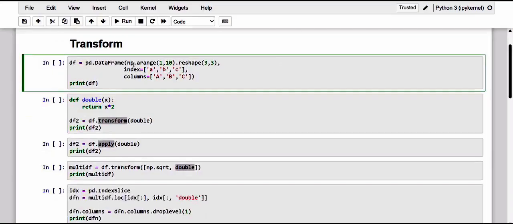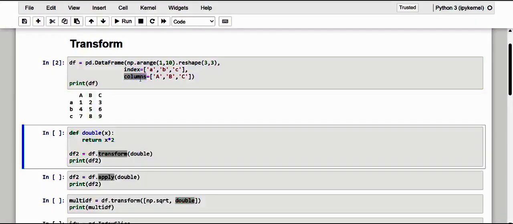This is how the data frame has been created, and the values range from 1 to 10, reshaped into 3 by 3, that is of course 3 rows and 3 columns. And here we have already named the indexes, the rows as lowercase a, b, c, and the columns as uppercase A, B, C. So let me have a look at our data frame.